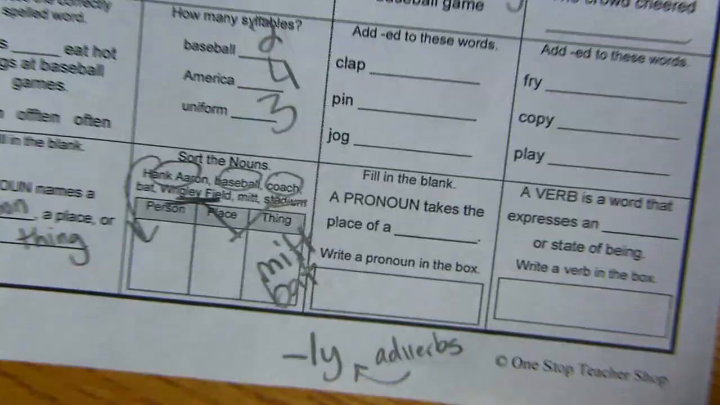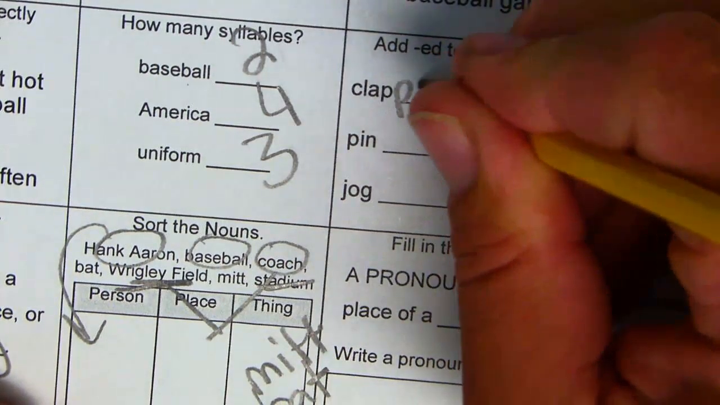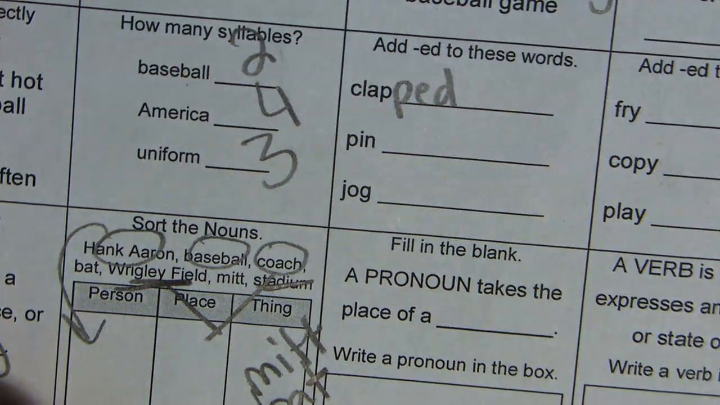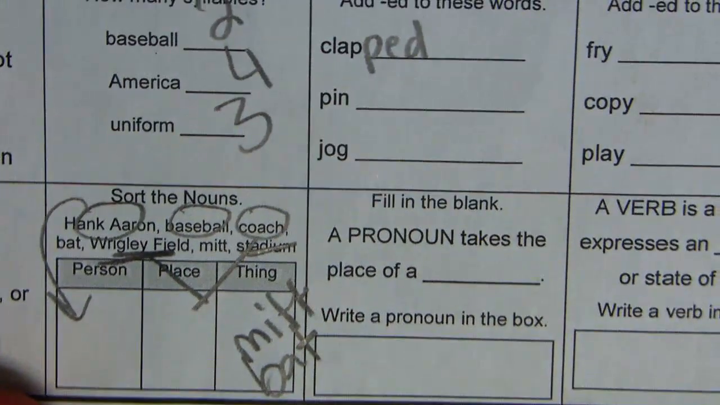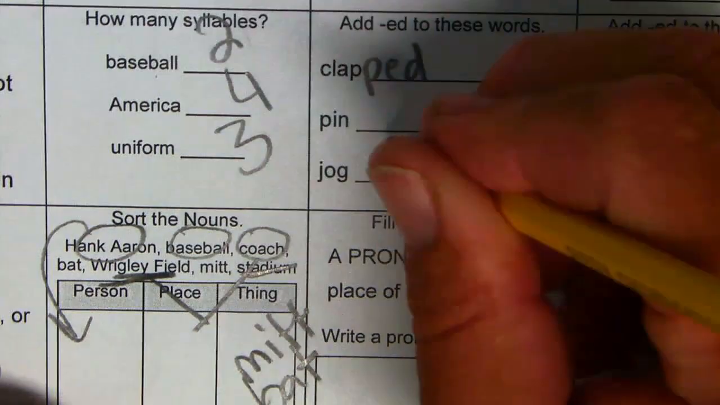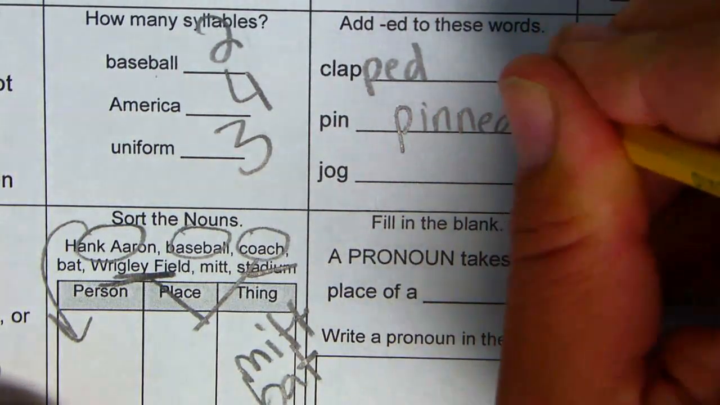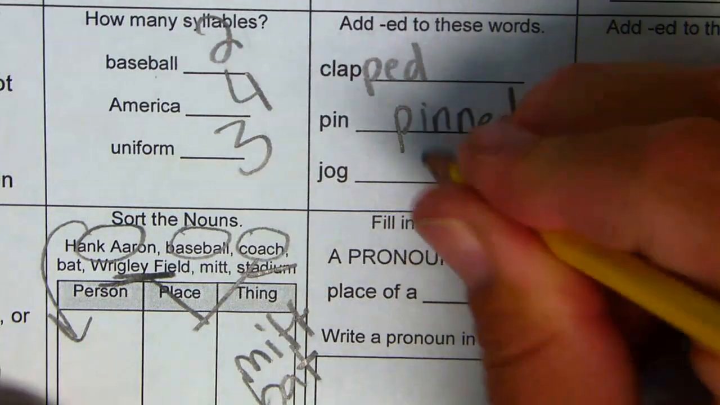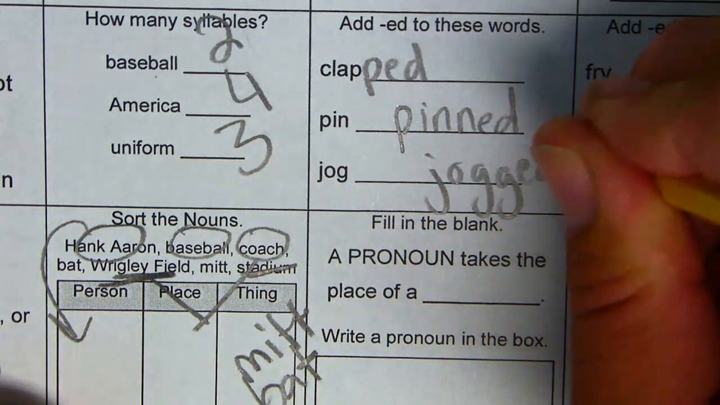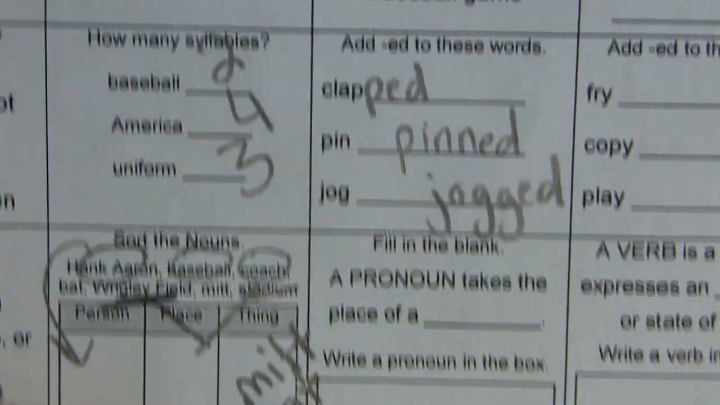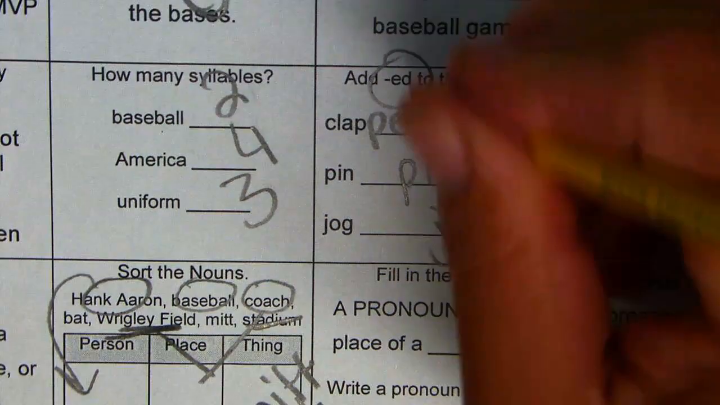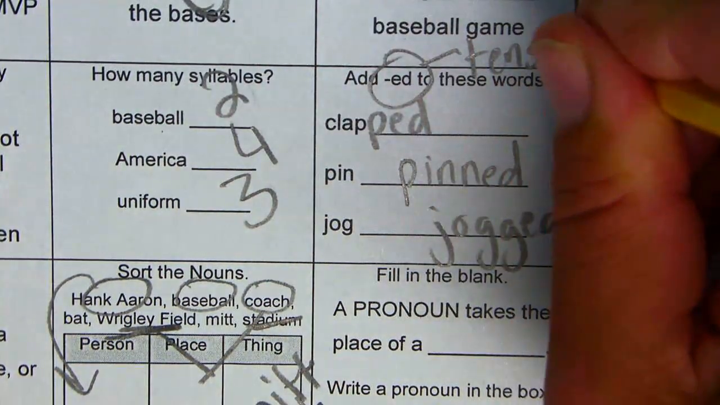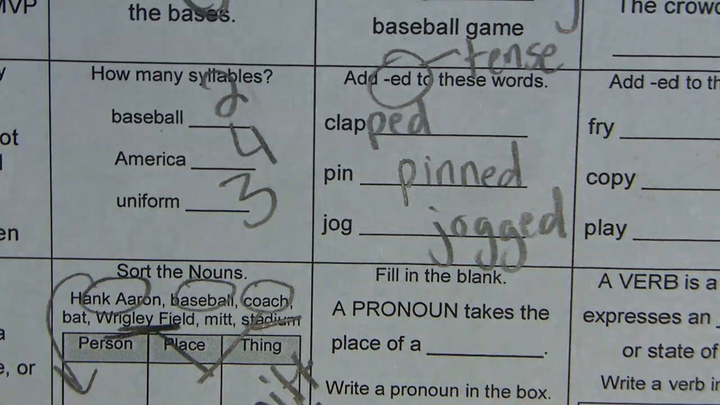Add ed to these words. Clapped, you have to double the consonant. Double the consonant. Anything that's not a vowel is a consonant. Pinned, you have to double the N, the consonant. Jogged. And because it's ed, that's called tense. That's when the action takes place. I need to add that to the chart thing too. Tense. When the action takes place.